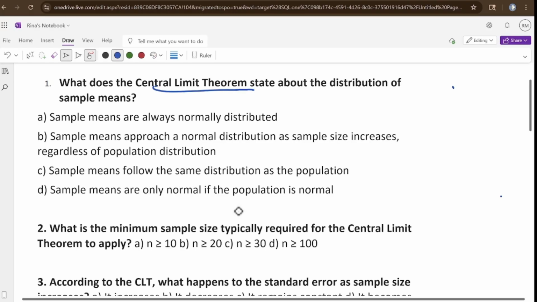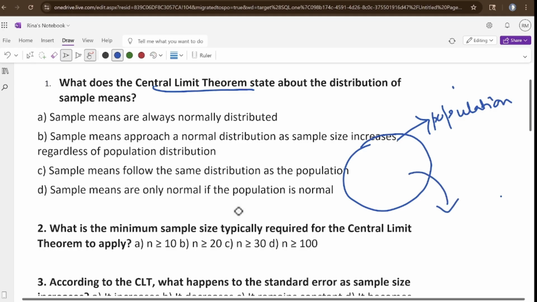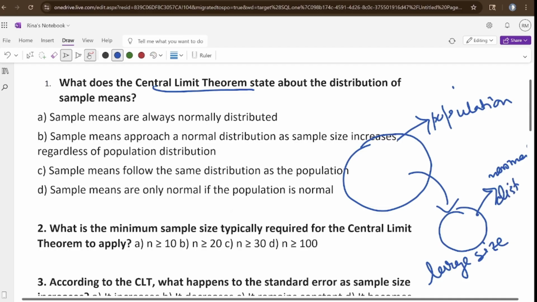That means whatever your population distribution is, let's say this is population and you don't know what is the distribution of this population. That means you don't know whether it is normal, uniform continuous, Poisson, you don't know simply. But this theorem states that once you take a sample of large size, it will behave like a normal distribution. Clear? And the large size generally means the sample size greater than or equal to 30.